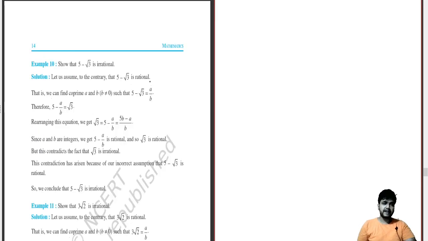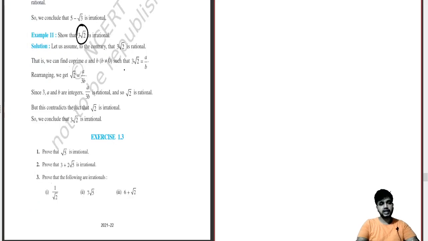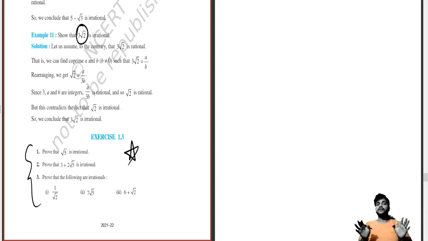Now see over here, 5 minus root 3. Now if I have proved that root 3 is irrational, that means 5 minus root 3 is also irrational. Moving on further, if you multiply it with 3 also, then it is also an irrational number. The 3 sums given over here can be proved in a similar way as in the book given over there. You don't have to use a different way to show that you have a different charisma.